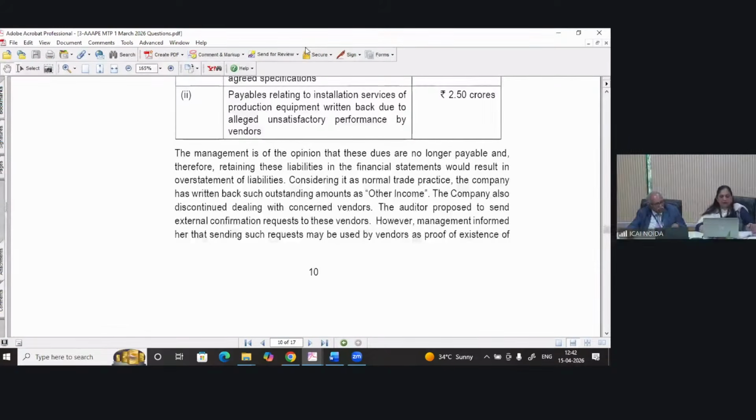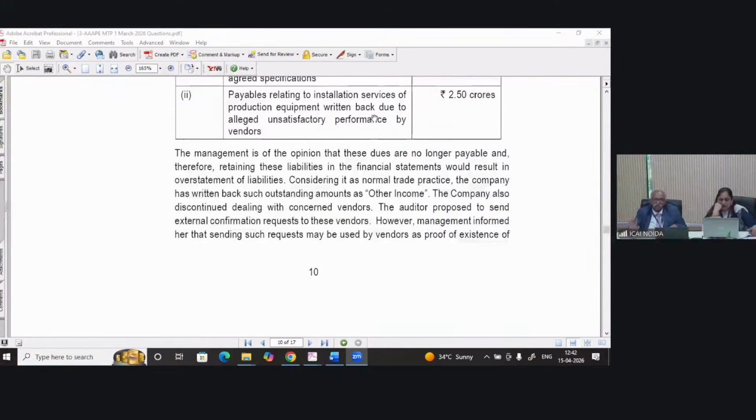The company also discontinued dealing with concerned vendors. The company has stopped dealing with these two vendors, the service vendor and the component supplier. The auditor proposed to send external confirmation, but the auditor has different roles, students.